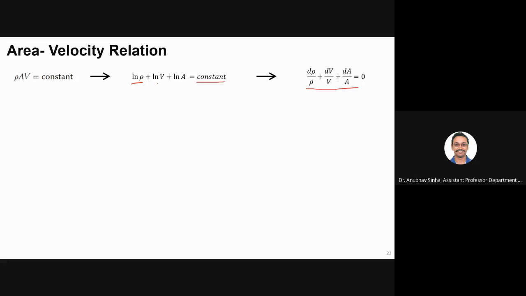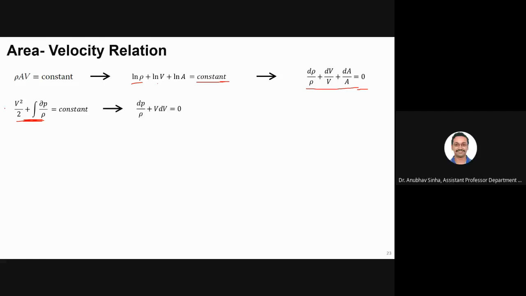A constant, if you differentiate, what you will get? Zero. So that is what is written here. Similarly, which equation is this? Bernoulli's compressible equation.